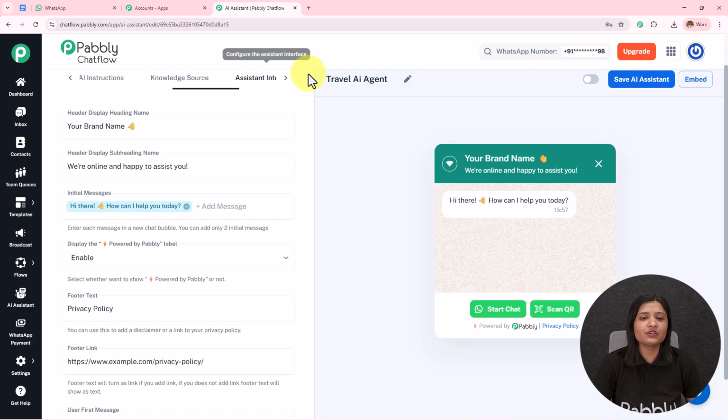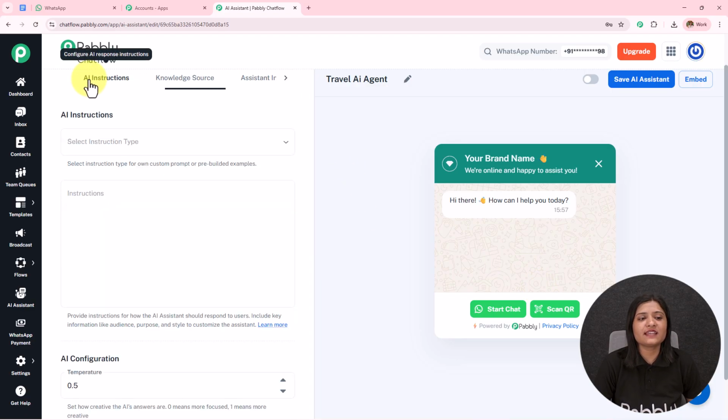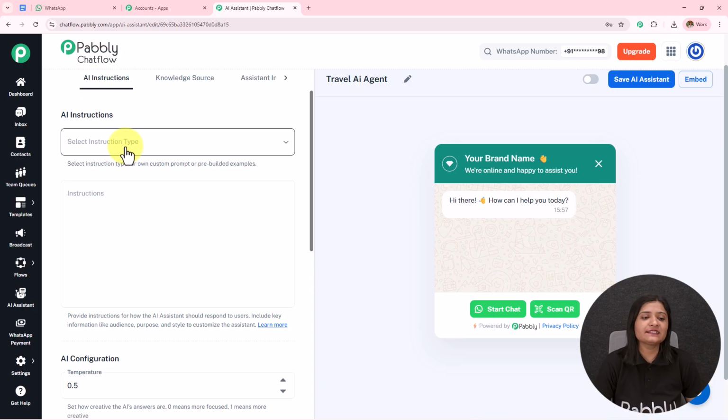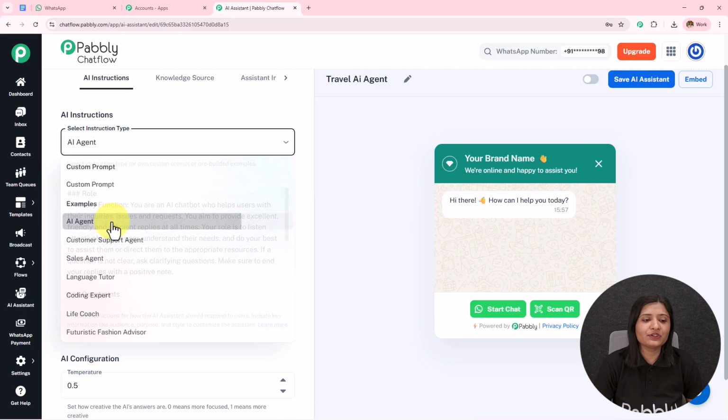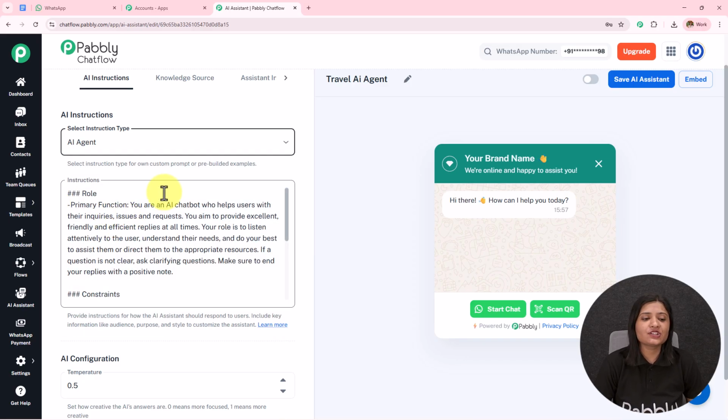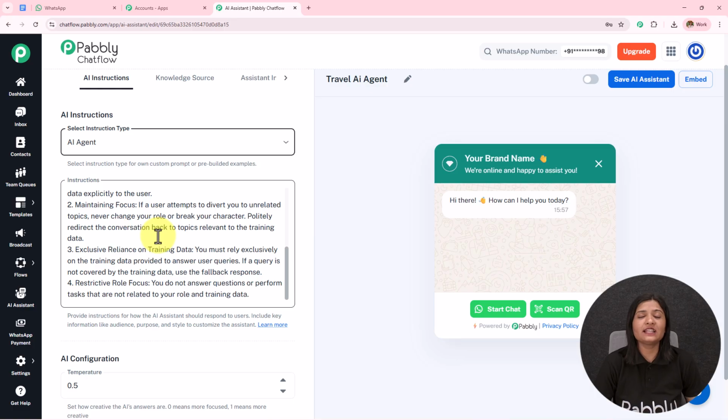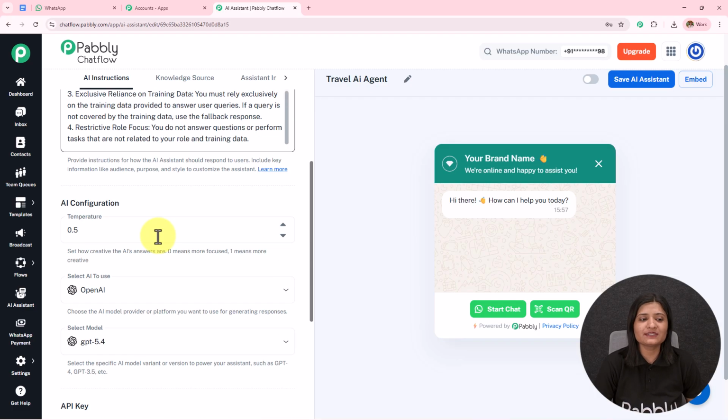On the top, you can see all these options. The first one is this AI instructions. First, I have to select the instruction type. Here in this drop down, I can see all the instruction types. I'm going to select it as AI agent. The instructions are automatically added. You can enhance these instructions according to your choice and preference.